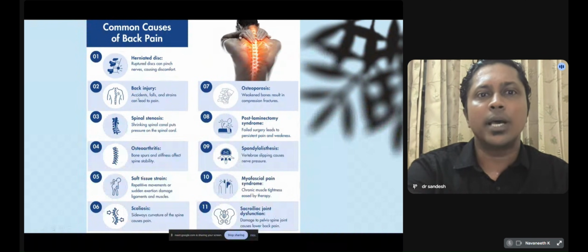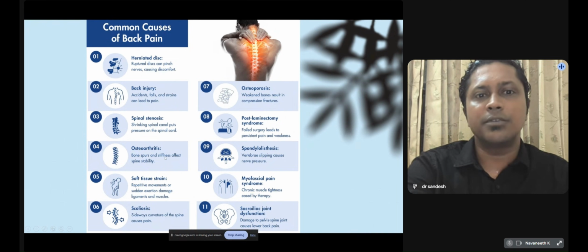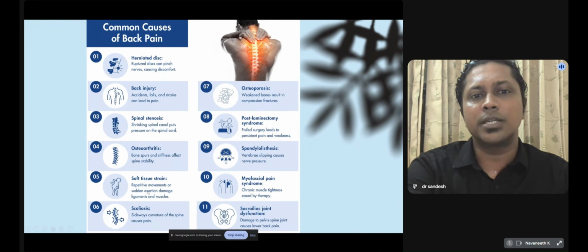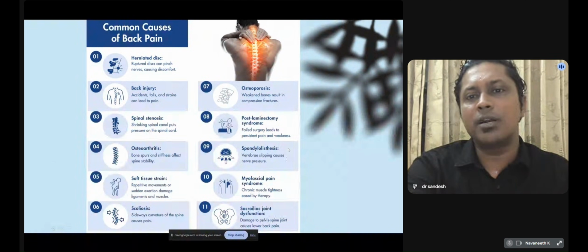Back injury, mainly due to accidents, falls, and strain, can lead to pain. Spinal stenosis, a shrinking of the spinal canal, puts pressure on the spinal cord, mainly causing leg pain while walking. Osteoarthritis of the spine, due to bone spurs and stiffness, affects spine stability. Soft tissue strains, repetitive movements, or sudden exertion damage ligaments and muscles. Deformities such as scoliosis, osteoporosis in old age, post-laminectomy syndrome, and spondylolisthesis, that is, slippage of one vertebra over the other, may produce back pain with leg pain.